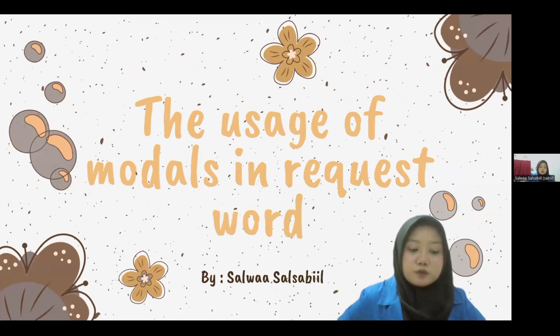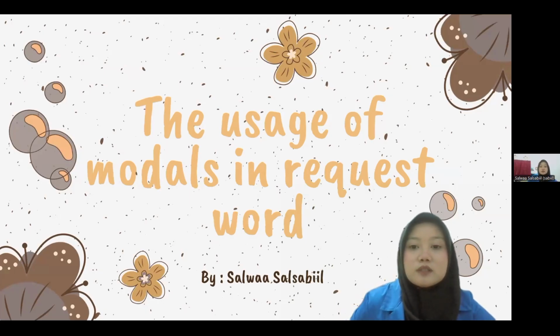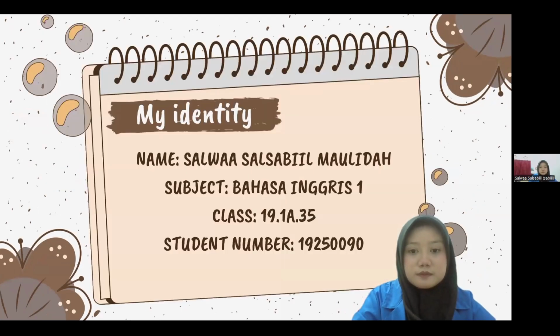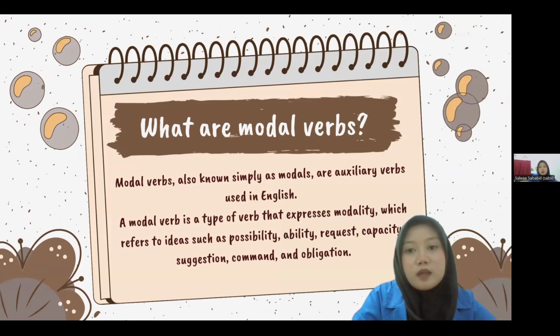In part 2, I chose option B, which is the usage of modals in classwork. What are modal verbs? Modal verbs, also known simply as modals, are auxiliary verbs used in English.